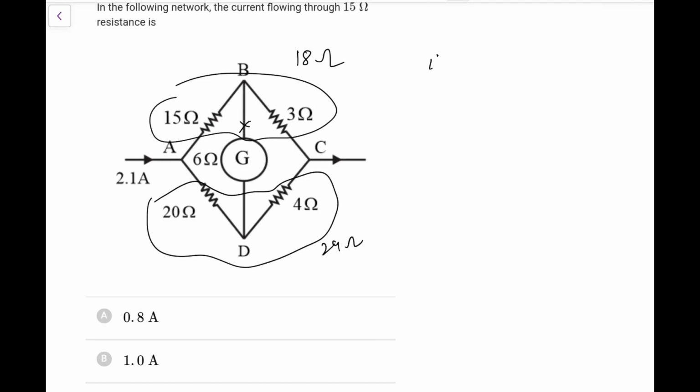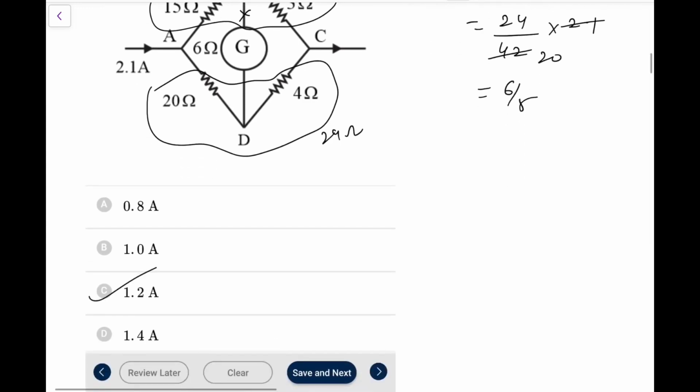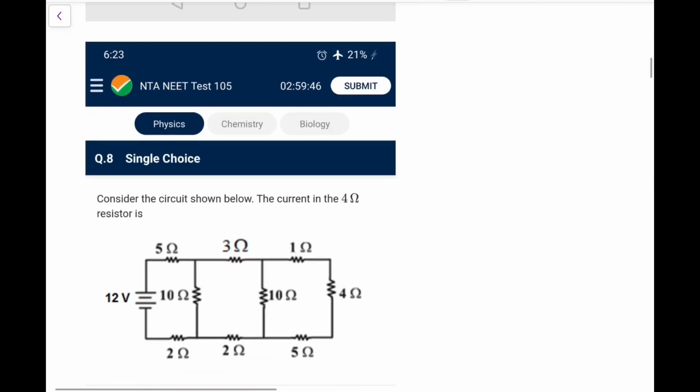So I required in the 15 ohm would be equal to 24 upon 24 plus 18 into 2.1. So this comes out as 24 upon what we have, this is 42 into 2.1. So this is 20, this is 6 by 5, or you can say 1.2 amperes. Go for option C in this particular case. This is 1.2. Next one.